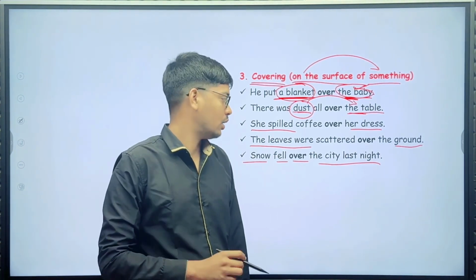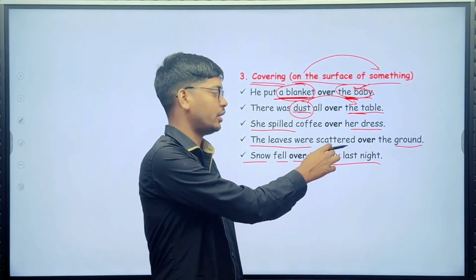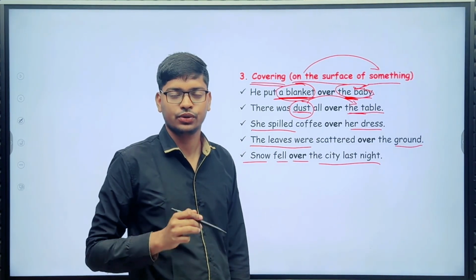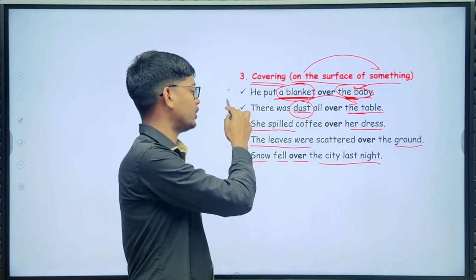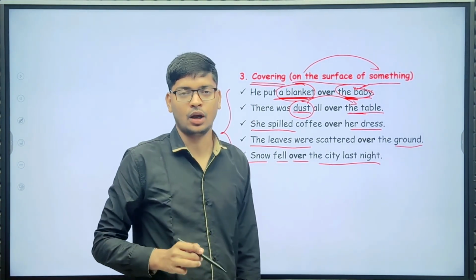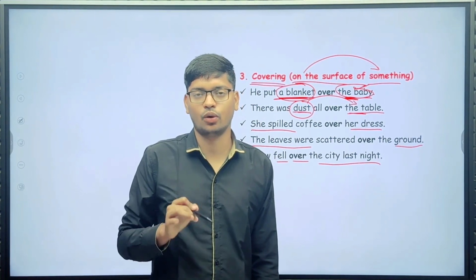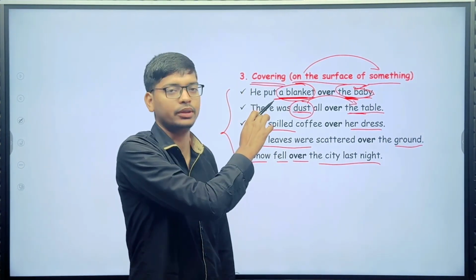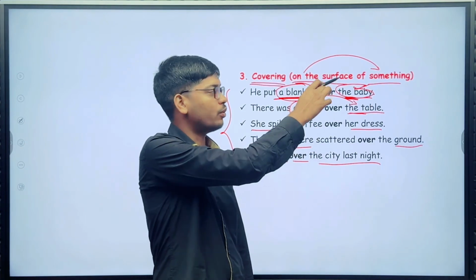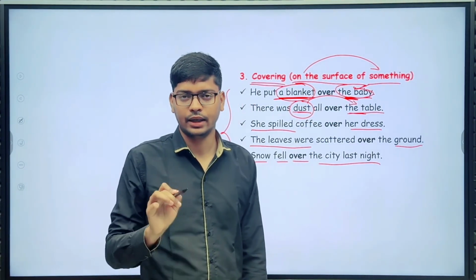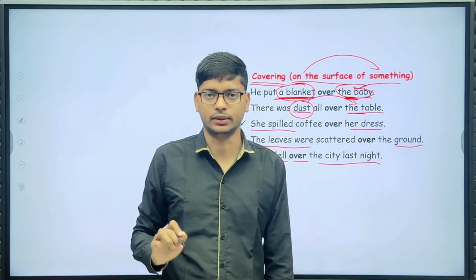So with these examples, you can easily understand how to use over in the sense of covering the surface of something. Okay, let's see the next use of over.